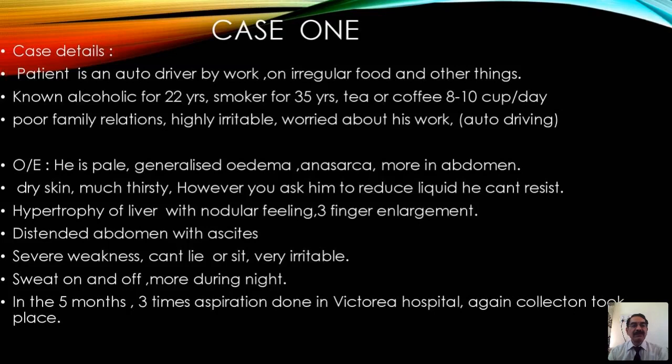Hypertrophy of liver with nodular feeling, 3-finger enlargement. The abdomen was very prominently distended with ascites. Severe weakness, he can't lie or sit, and the patient is very irritable and sometimes doesn't cooperate even for the examination.